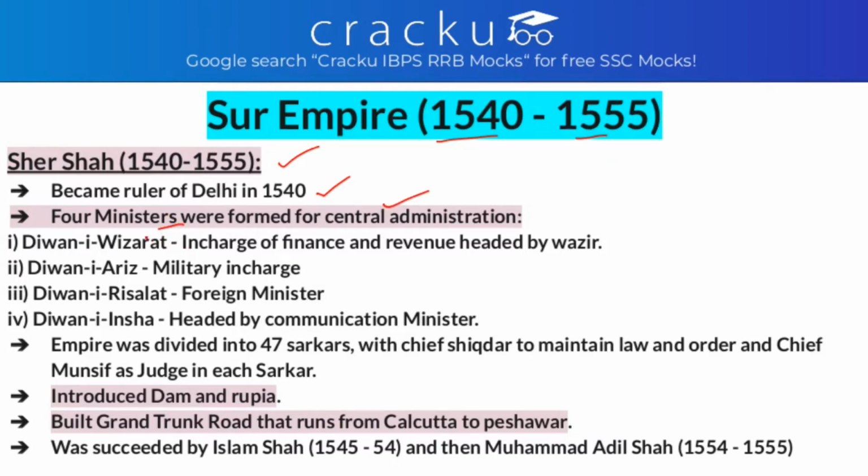This was Diwan-i-Wizarat, in charge of finance and revenue, headed by the Wazir. Diwan-i-Arz was in charge of the military. Diwan-i-Risalat was the foreign ministry, and Diwan-i-Insha was the communication ministry. The empire was divided into 47 sarkars with a chief shiqdar, who was to maintain law and order, and a chief munsif, who acted as judge for each sarkar.